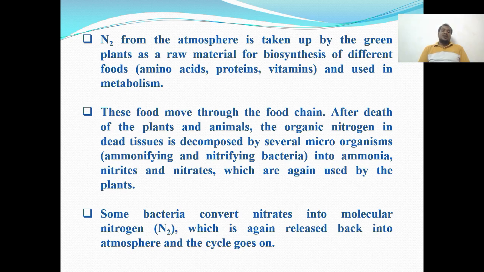So nitrogen from the atmosphere is taken by the green plants as a raw material for synthesis of different food materials, amino acids, and proteins, and used in metabolism.